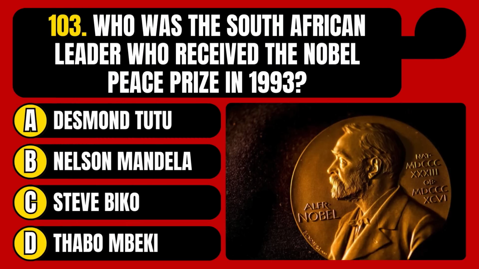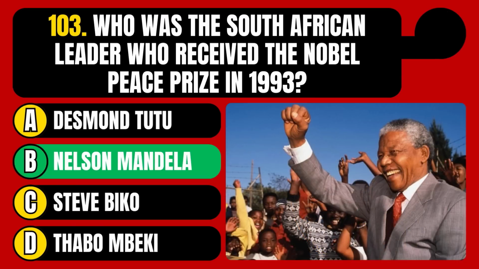Who was the South African leader who received the Nobel Peace Prize in 1993? Desmond Tutu, Nelson Mandela, Steve Biko, or Thabo Mbeki? The correct answer is option B, Nelson Mandela.